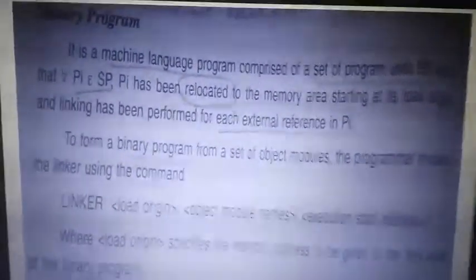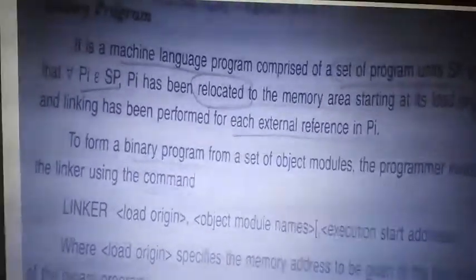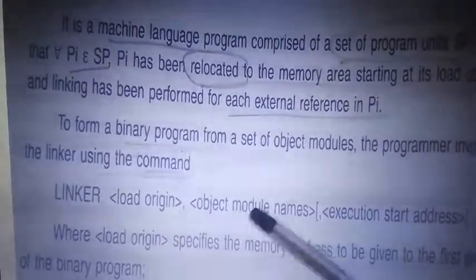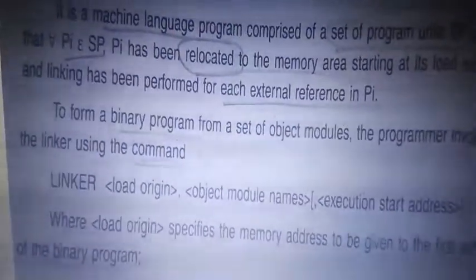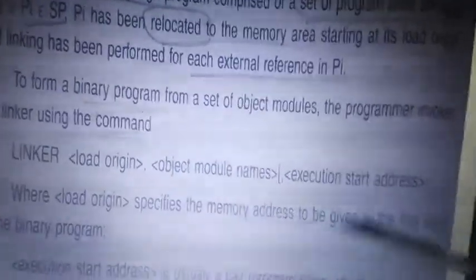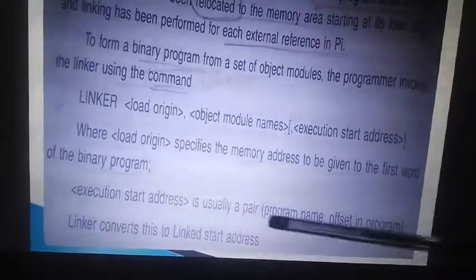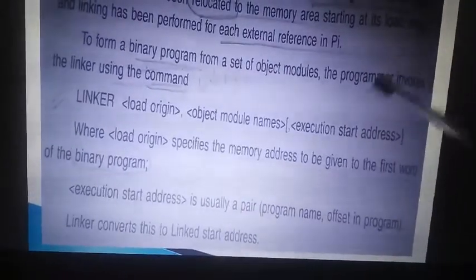So whenever it is relocating, you can check the binary program that a linker will give. To get a binary program, we use a command with the linker: the load origin, your object modules' names, however many object programs you have, and the execution start address. The load origin, that is the load origin 900, the linker specifies where to load. Clear? That's what the relocating loader will specify. And the execution start address is a pair: program name and the offset, meaning line numbers. What is the program name?